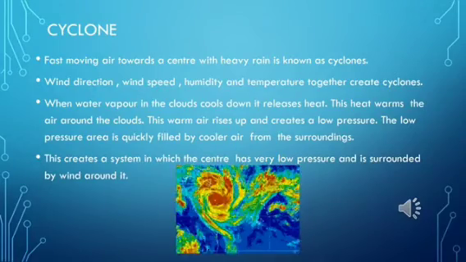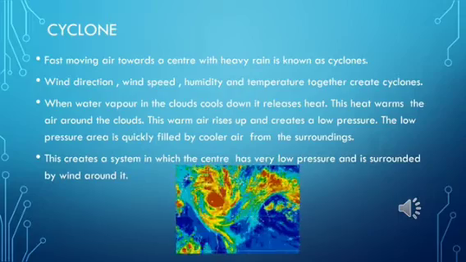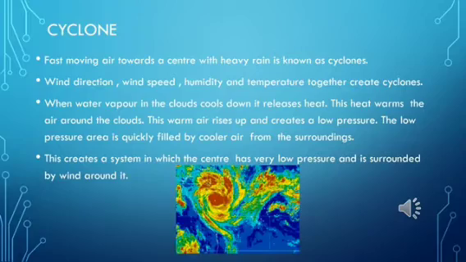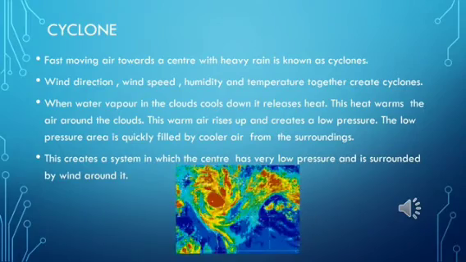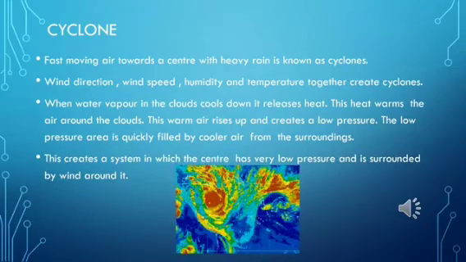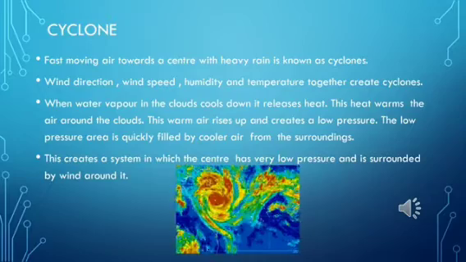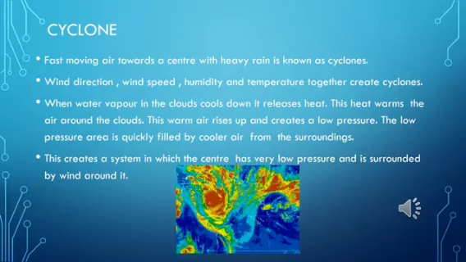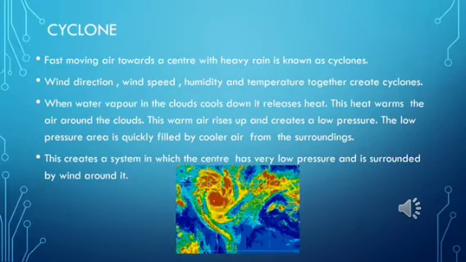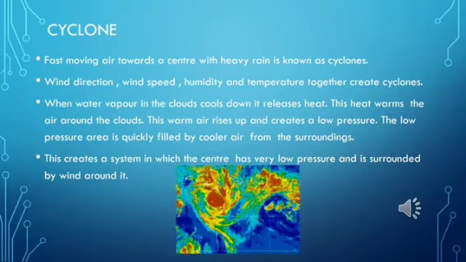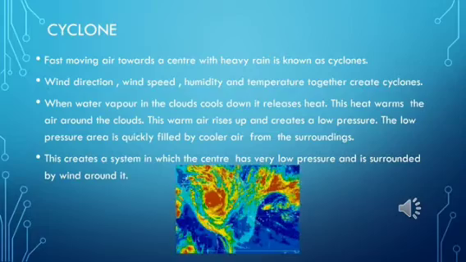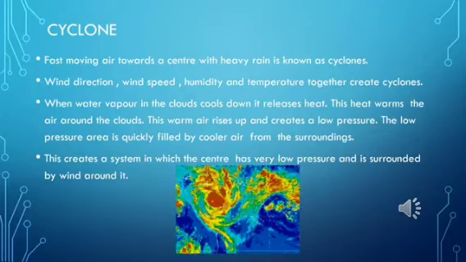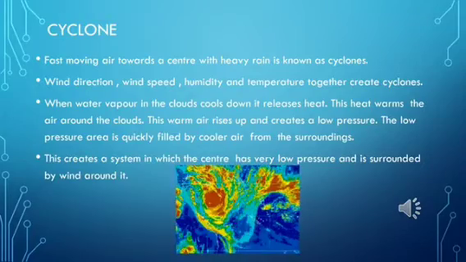So I will repeat what happens. When the water vapor in the clouds cools down, it releases heat. This heat warms the air around the clouds. This warm air rises up and creates a low pressure. The low pressure is quickly filled by cooler air from the surroundings.